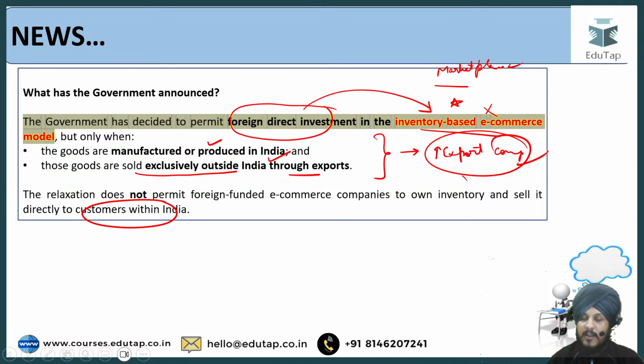That is the first thing that is going to improve the exports, right? And once you have purchased those goods, you have to sell them exclusively outside India through exports, which means you are not going to sell them inside India. Otherwise, the competition with respect to the domestic manufacturers is going to increase, right? So that is the idea. I hope it is clear to you. We will understand it later on also.